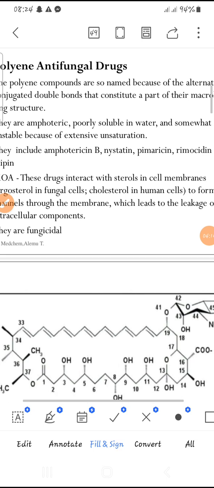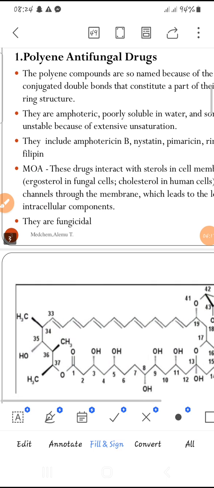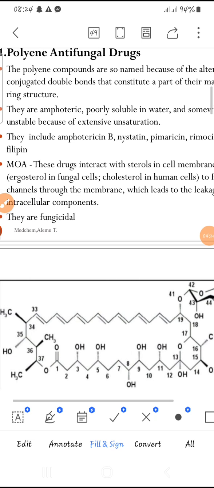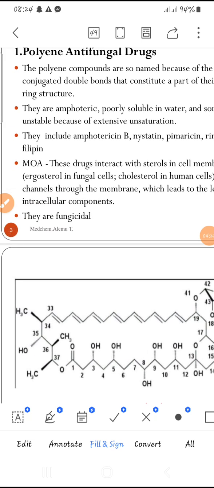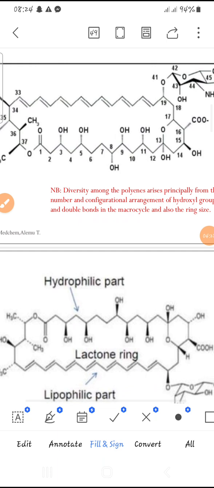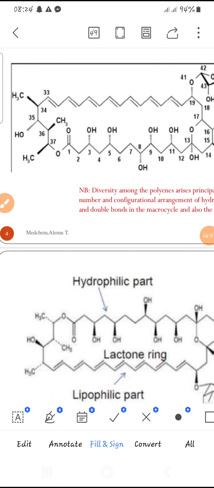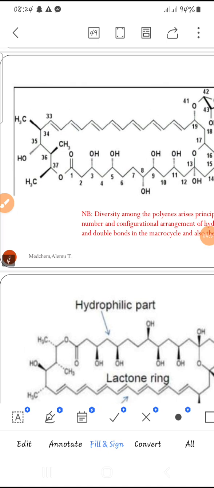These drugs interact with sterols in the cell membrane, then inhibit the synthesis of this membrane in the fungus. They are fungicidal compounds. Here is one example, or general structure, of the polyene antifungals. Here we have a macrocyclic structure. Macrocyclic means a bulky structure that contains a large number of carbons or atoms in a cycle. Generally, these polyene antifungal drugs are lactone ringed.